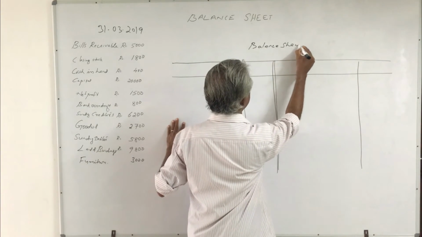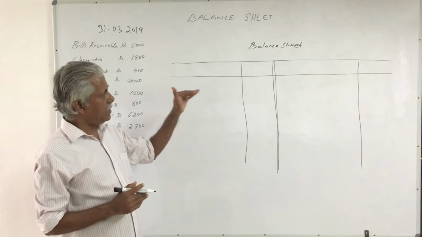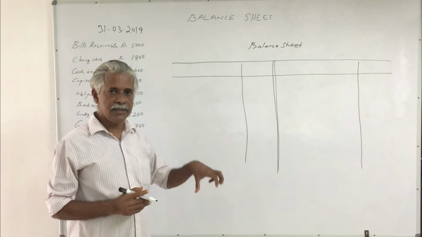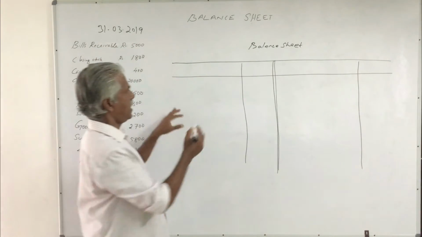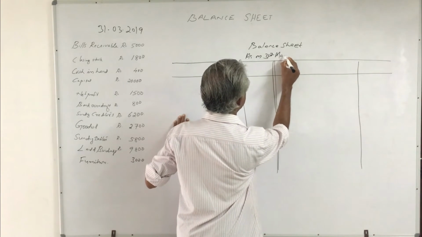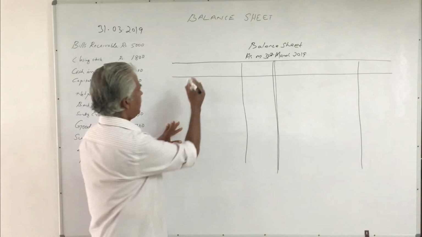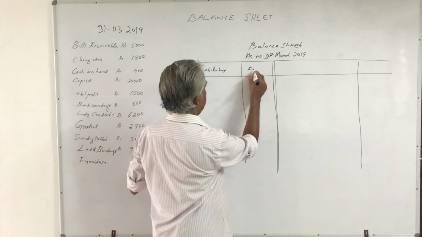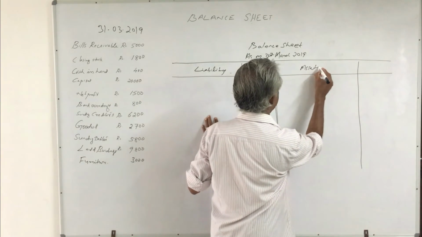Then we have to mention the date on which we are preparing the balance sheet, that is the last day of the year, 31st March 2019. Then on the left hand side, liability, amount, and on the right hand side, assets, amount.